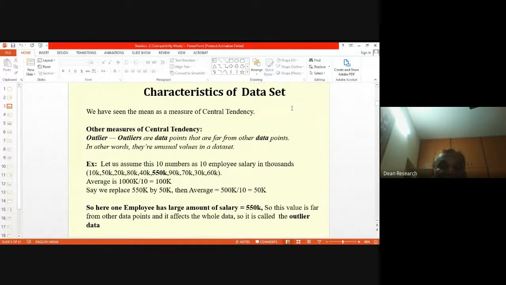As I said, we have seen the mean as a measure of central tendency. There is the tendency of data to be spread around that measure. That is the mean. You know that. Now, what is the problem, if at all there is any, with the mean? That's what we are looking at now.